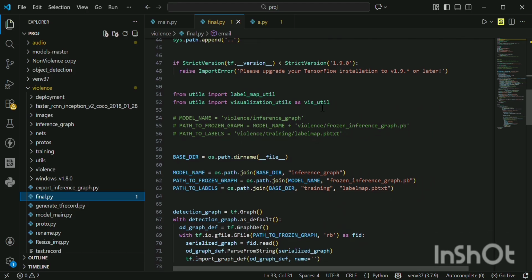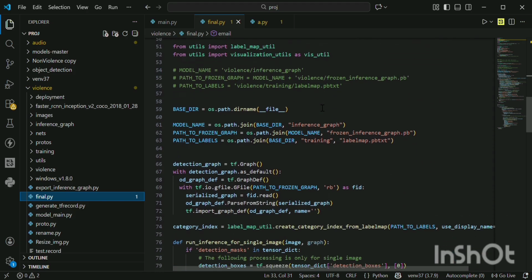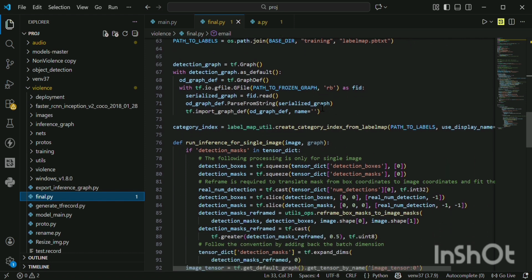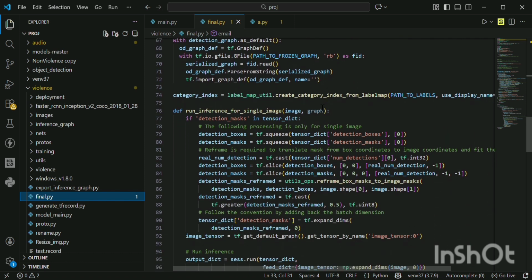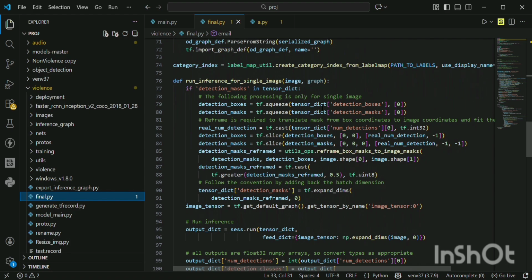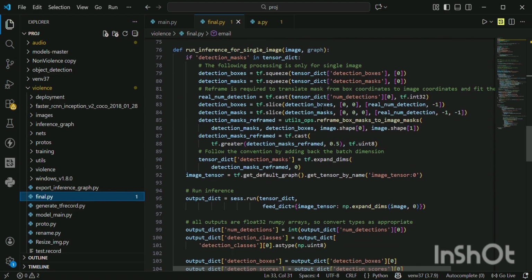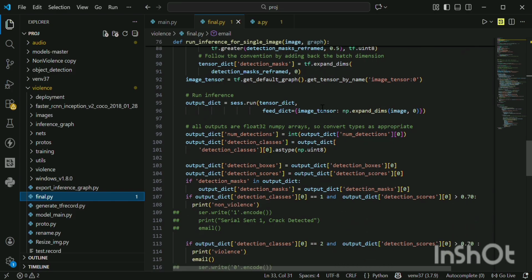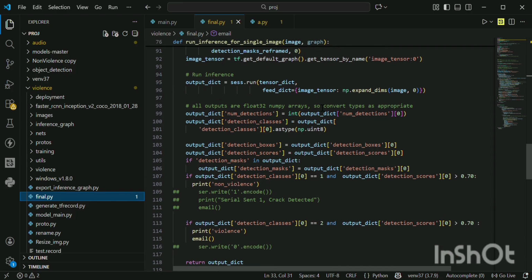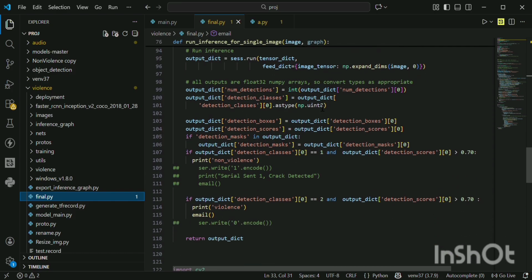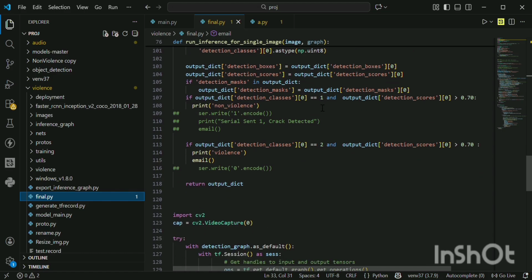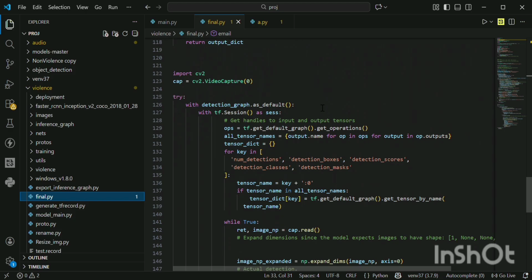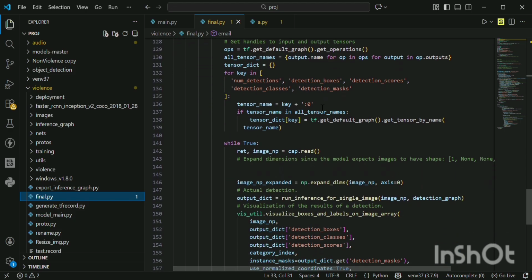So we next move to the video part. For video there is a Python file called final.py. This also includes the same code as audio for the alert system and contains the email address, from address, to address, location, etc. So here if we choose video to detect violence or non-violence, it will open the camera and detect actions.